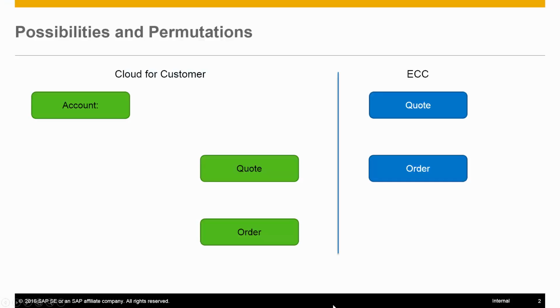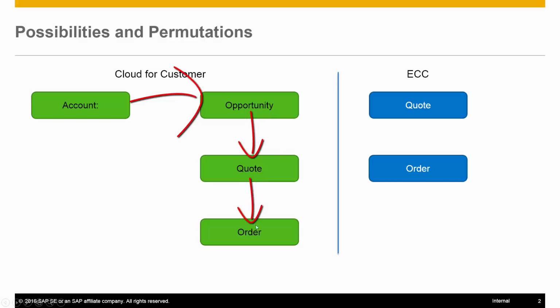When you think about it, in Cloud for Customer you have an account. And with the account, you generally are going to create quotes and orders as a result of an opportunity. So, account, you have an opportunity that you sell to and pursue. That's good, important stuff for a selling process and a pipeline. And then from that opportunity, you might put together a quote. So, if the opportunity is for a certain product line and certain quantities, then let's build a quote on that. And then let's go from there and build an order.